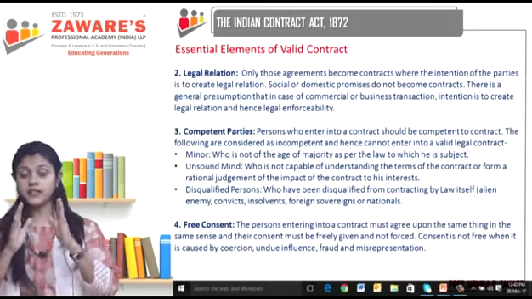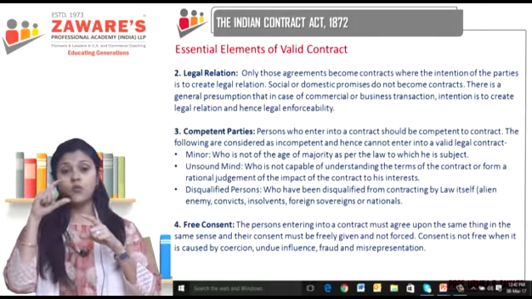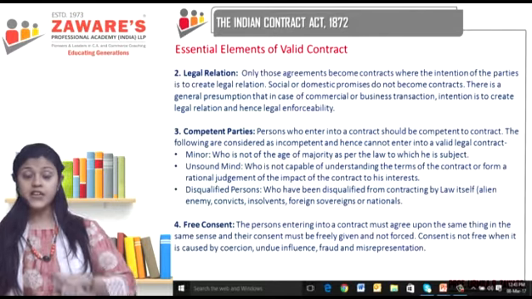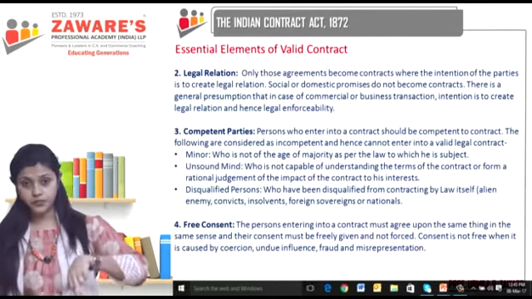So when two parties whose relations are such that one is in a dominating position and the other is in a submissive position, and the terms of the contract are unfair, correct? Then the law assumes that the contract has been induced by absence of free consent, that is due to undue influence. Then you have fraud. Fraud means cheating. I cheated you, or I made you enter into the contract by cheating you.